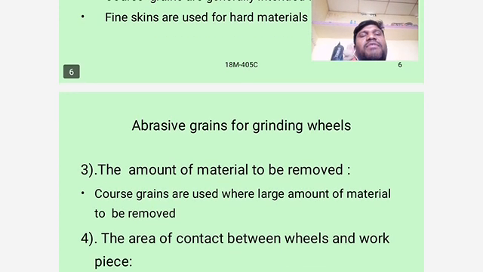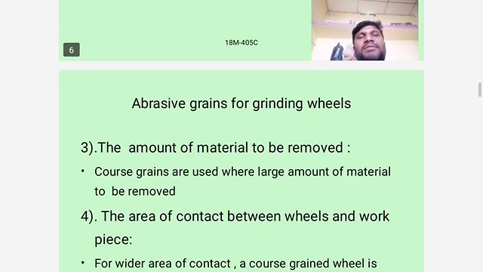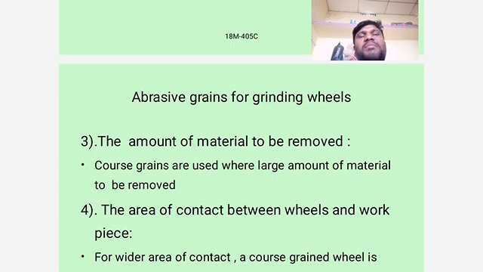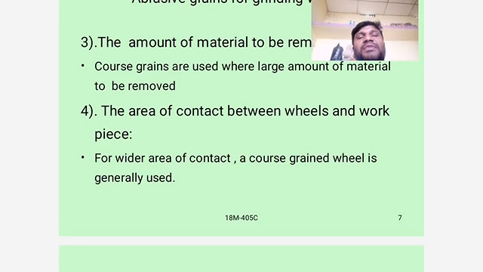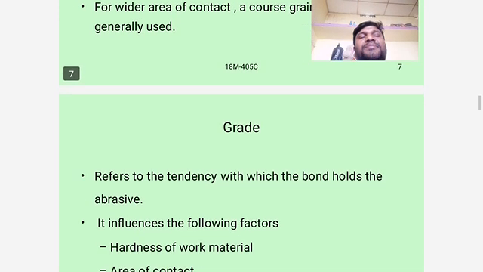Abrasive grains for grinding wheels: which type of abrasives are used. The amount of material to be removed: coarse grains are used where a large amount of material is to be removed. The area of contact between wheel and workpiece: for a wider area of contact, a coarse grain wheel is generally used.